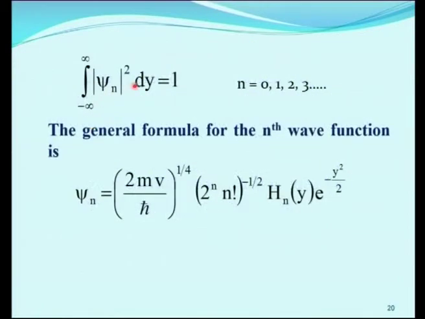We know if it is normalization, then the probability is equal to 1. We know the probability term also modulus psi n squared. So, integral minus infinity to plus infinity modulus psi n squared dy is equal to 1, where n varies from 0, 1, 2, 3 etc. So, the general formula for the nth wave function is psi n is equal to 2m nu by h cross whole power 1 by 4 into 2 power n into n factorial whole power minus half Hn of y into e power minus y squared by 2.